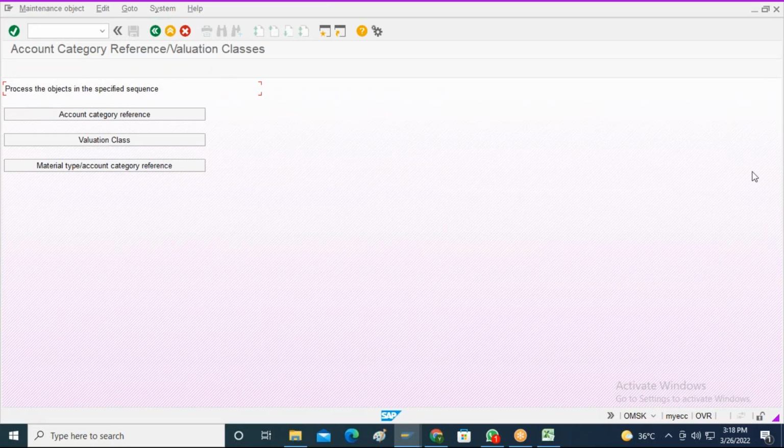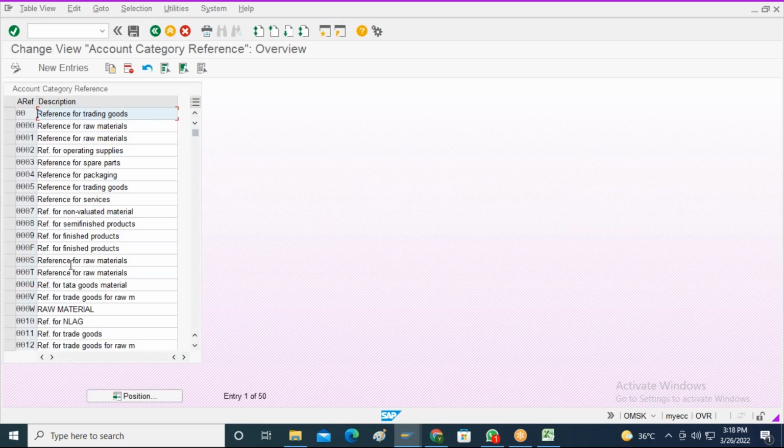So what is the step number 1 in the valuation class? The step number 1 is account category reference key. For each and every material, I will create one account category reference key. Somebody created for the raw materials the account category reference key as 0001, for the operating supplies 0002, for the spare material 0003, like that, right? For each and every material, I can create one account category reference key.